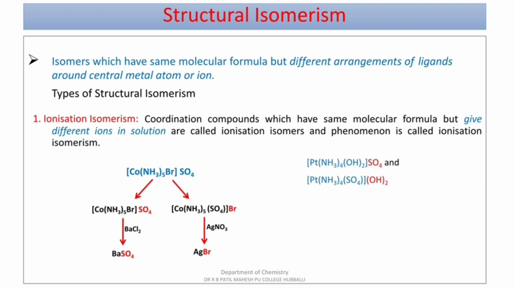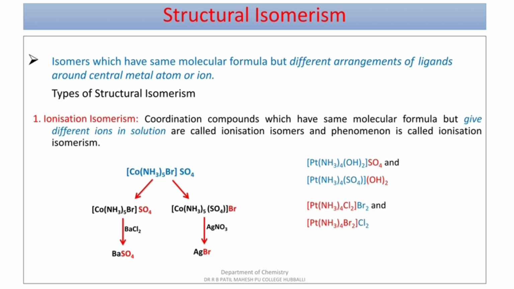Some more examples: [Pt(NH3)4(OH)2]SO4 and [Pt(NH3)4SO4](OH)2. Together it is one example. Moving to the next example: [Pt(NH3)4Cl2]Br2 and [Pt(NH3)4Br2]Cl2.